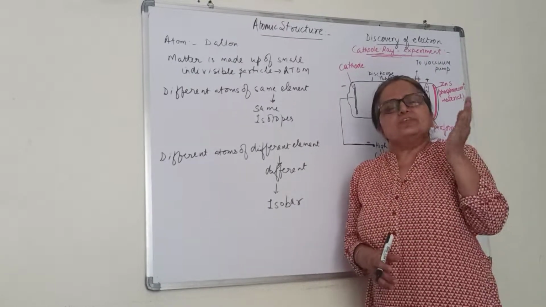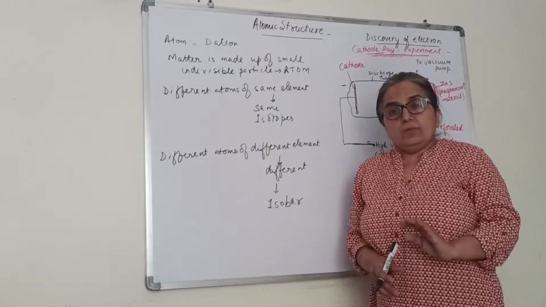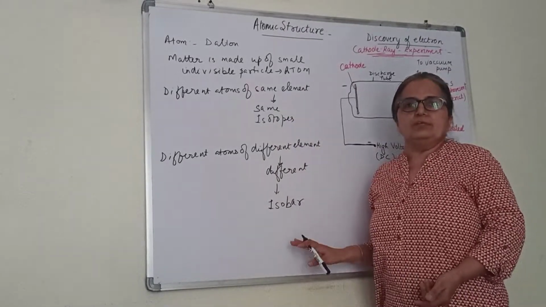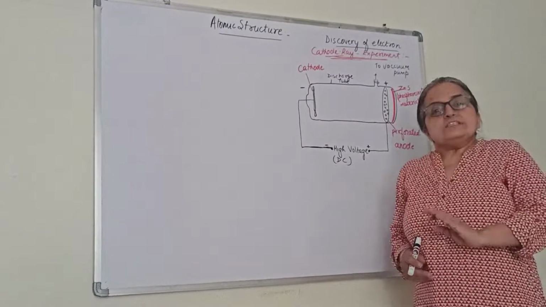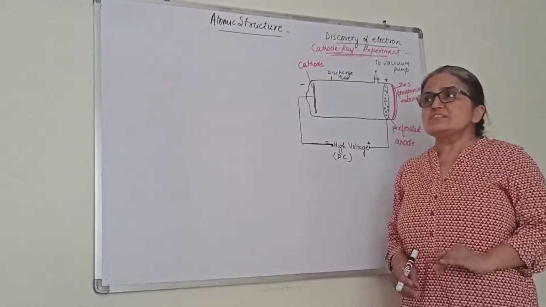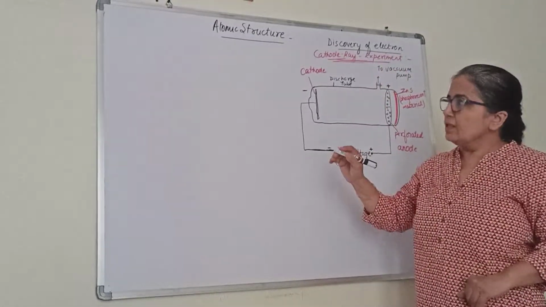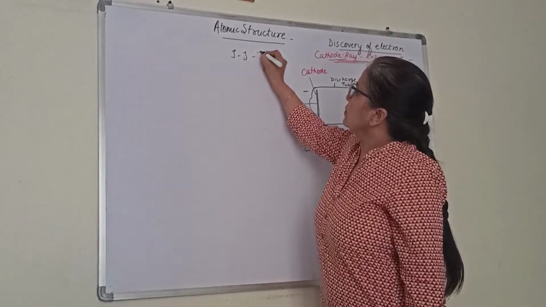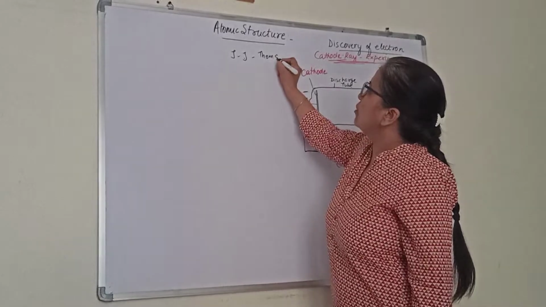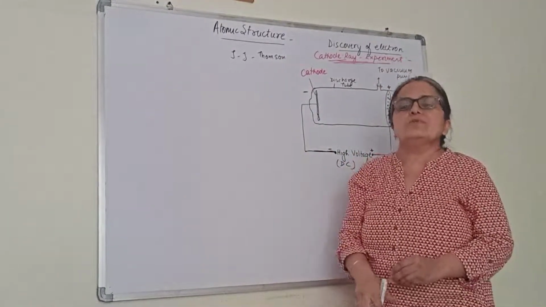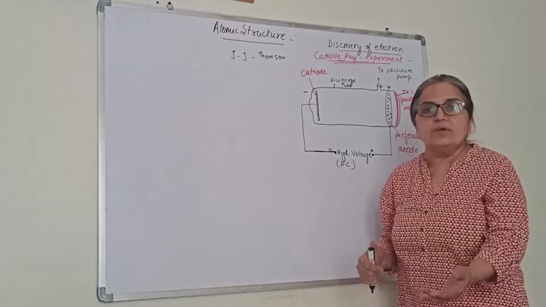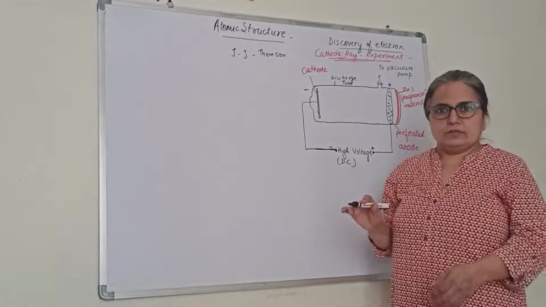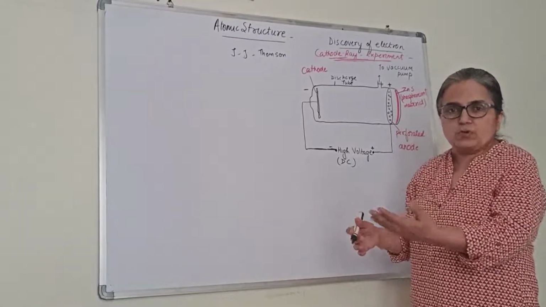there were a number of subatomic particles of the atom discovered. Those discoveries we have to study, but before that please note down this. The first subatomic particle which was discovered was the electron. It was discovered by J.J. Thomson. That means the major contribution was his. There were many other scientists involved in it. And this was discovered in the cathode ray experiment. This was the name of the experiment in which it was discovered.